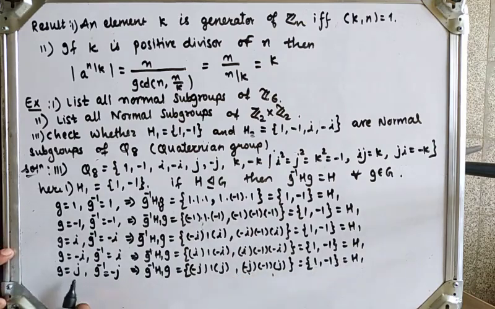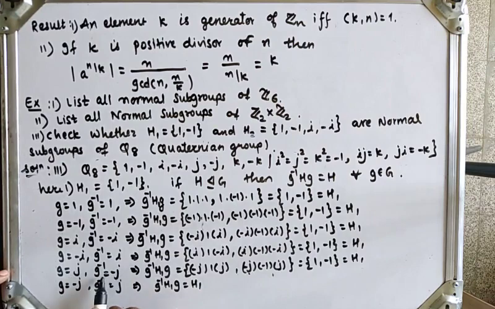So if I take g is equal to minus j, then g inverse will be j. So again we will get g inverse h1 g is equal to h1. Okay, for previous g is equal to j, then g inverse is minus j, so here g is equal to minus j, its inverse is j. So we will get again g inverse h1 g is equal to h1.